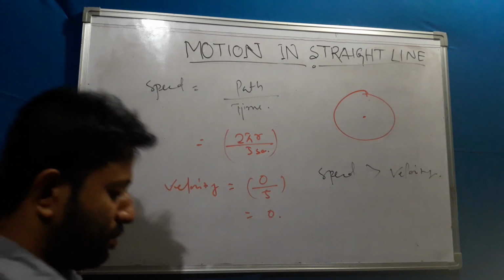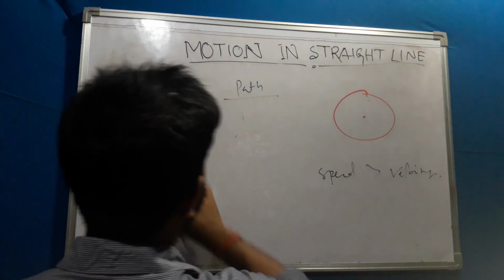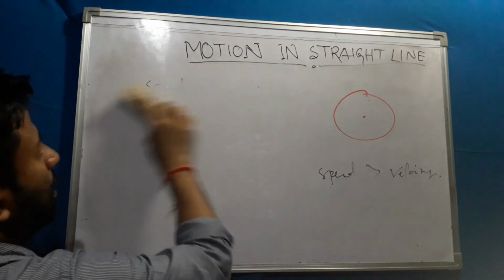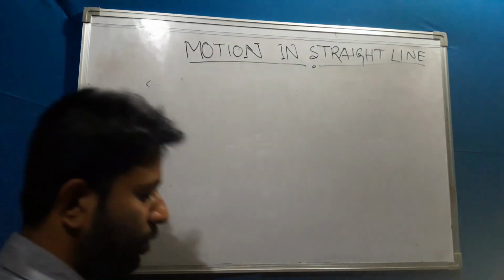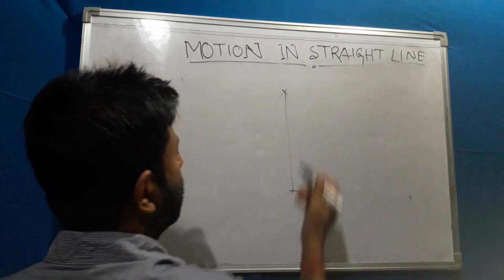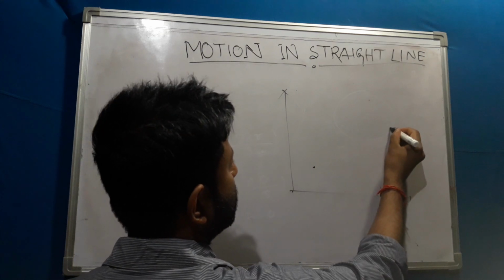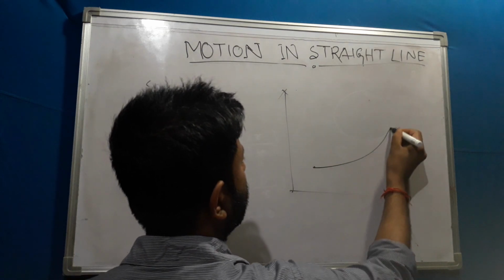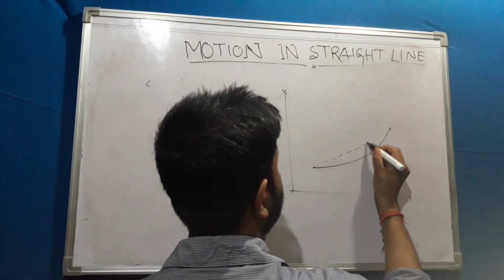Now I'm coming to another term. This is known as instantaneous velocity. What is instantaneous velocity? Suppose an object is moving from one position to another position, so it goes through various types of intervals. Suppose an object is here and is coming here. Suppose this is the path it followed. So what about the distance? Distance is equal to this one.